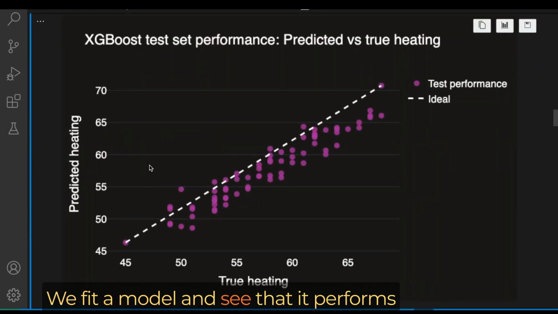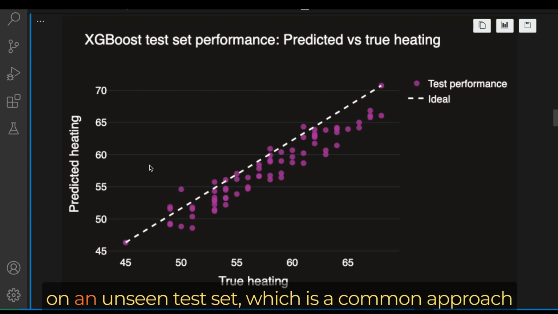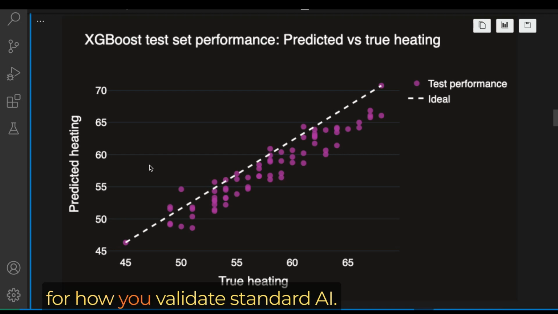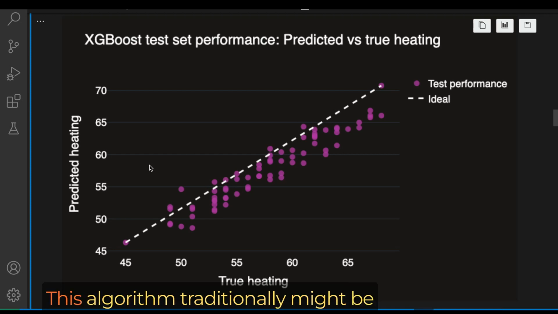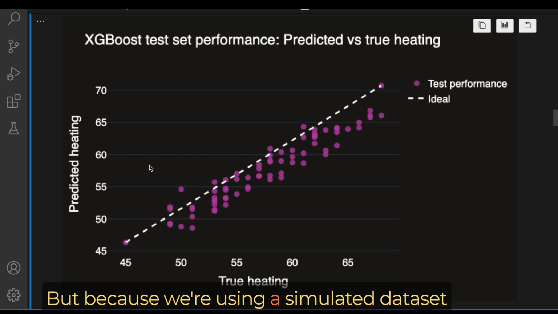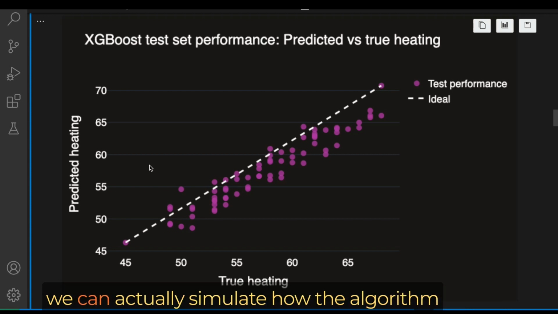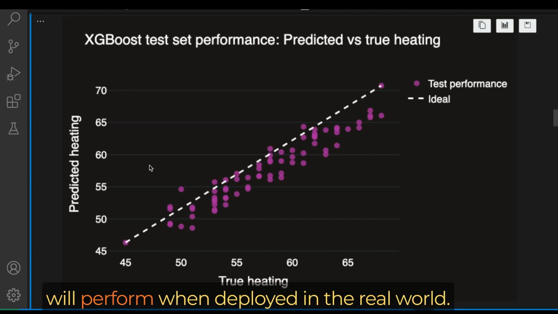We fit a model and see that it performs very strongly when you validate it on an unseen test set, which is a common approach for how you validate standard AI. So this algorithm traditionally might be considered ready for use in production. But because we're using a simulated dataset where we know the data generating process, we can actually simulate how the algorithm would perform when deployed in the real world.